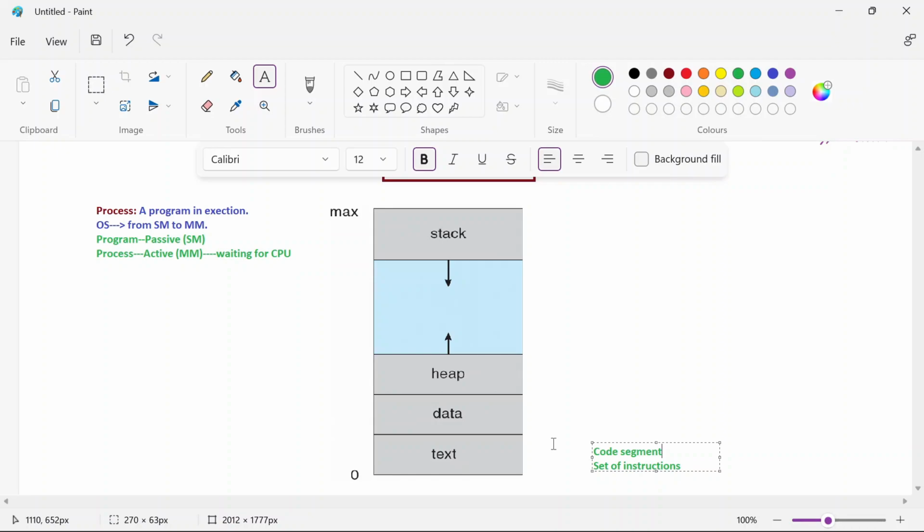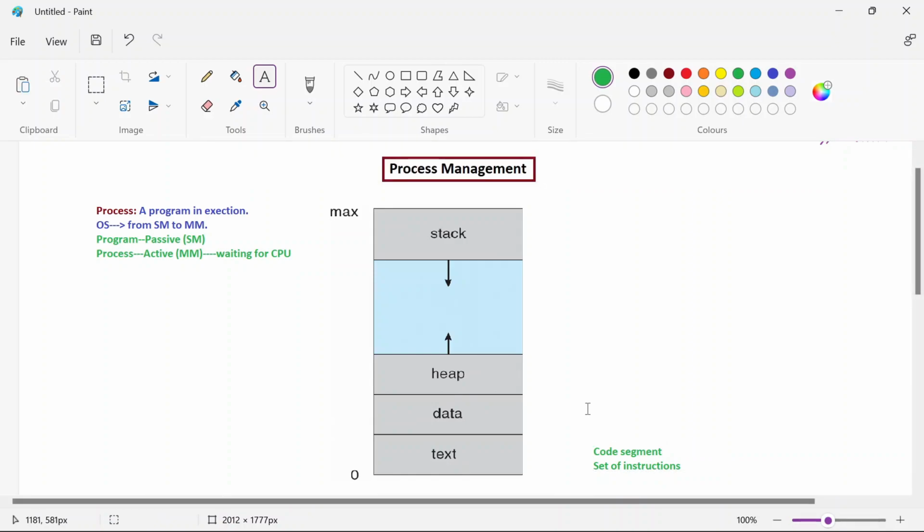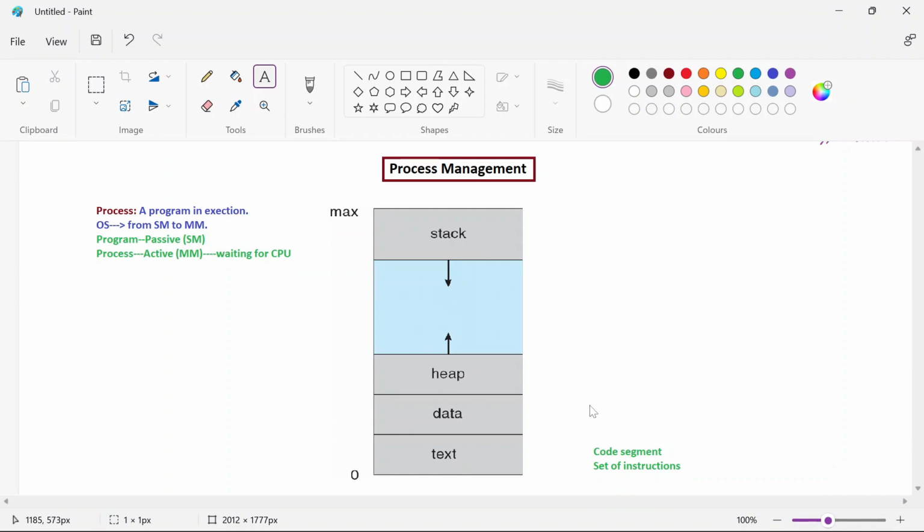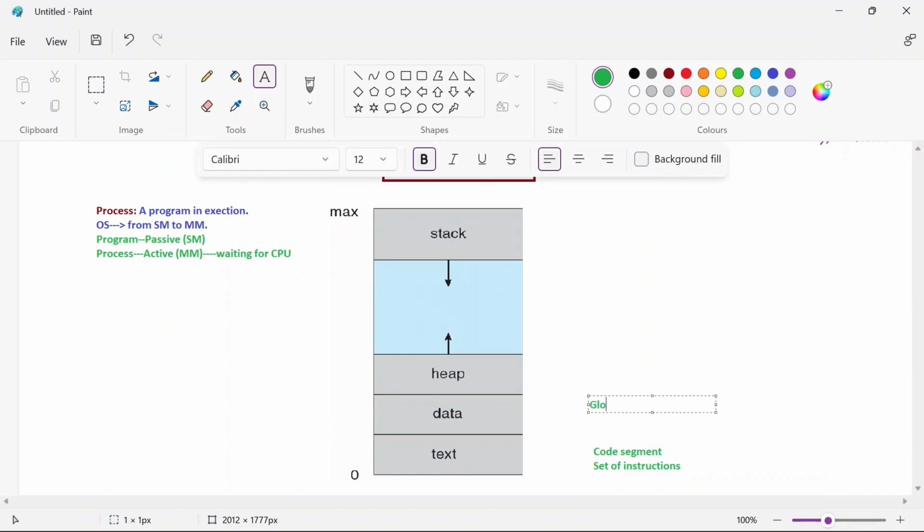So if you want to create global variables or static variables in your program, then that data will be stored in this part, which is referred to as data. You can make a note of that: global variables, static variables.